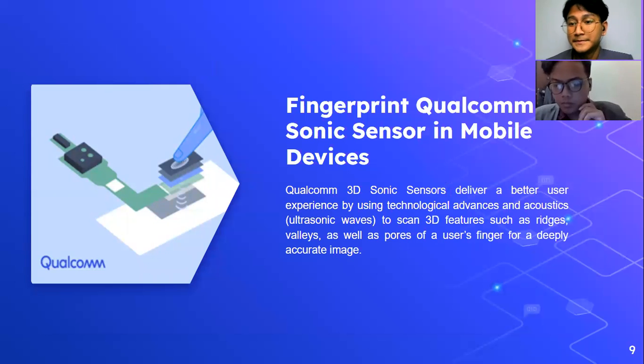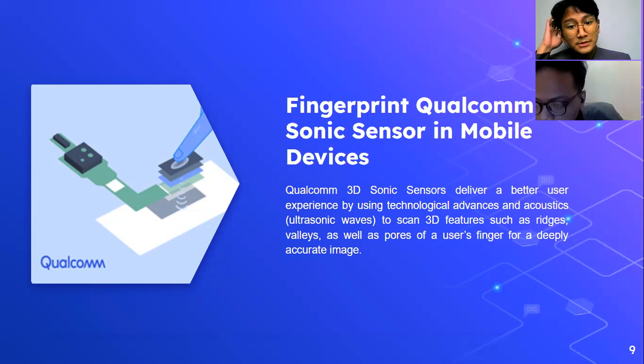The next is the Qualcomm 3D sonic sensor in mobile devices. The latest fingerprint scanning technology to enter the smartphone space is the ultrasonic sensor. It was first announced inside 2016's Le Max Pro smartphone. Qualcomm and its Sense ID technology are a major part of the design. In fact, Qualcomm is now on its second generation of ultrasonic fingerprint scanner.